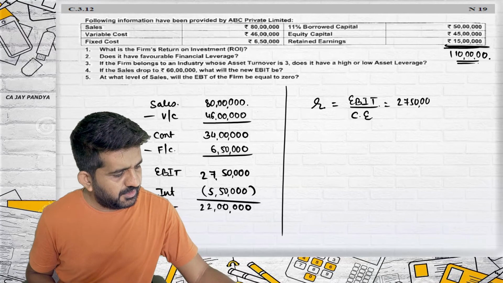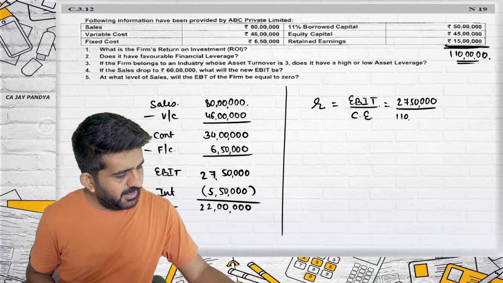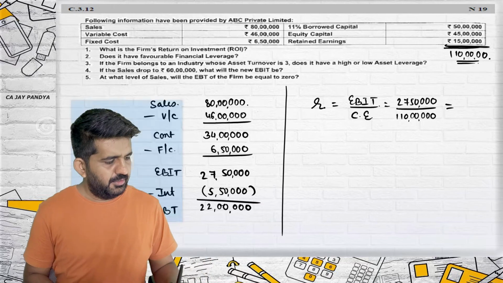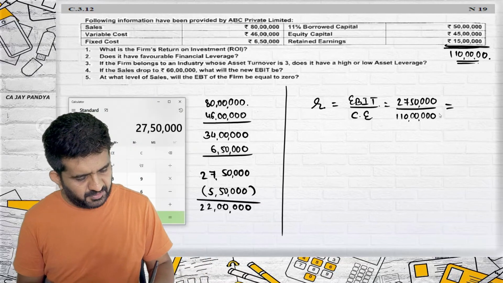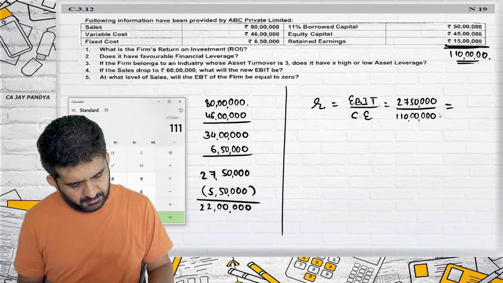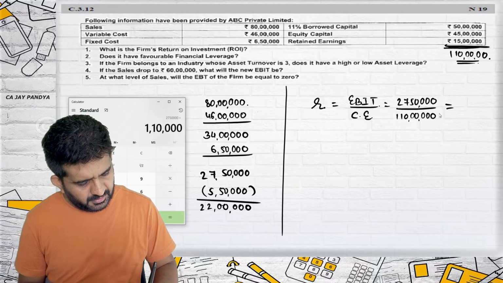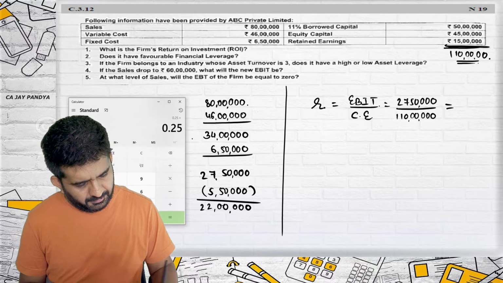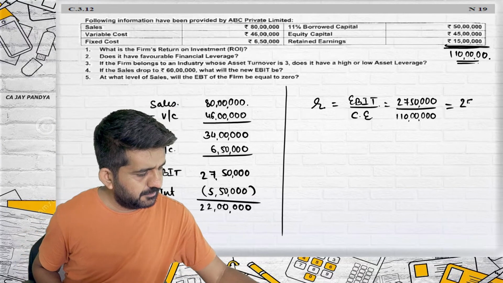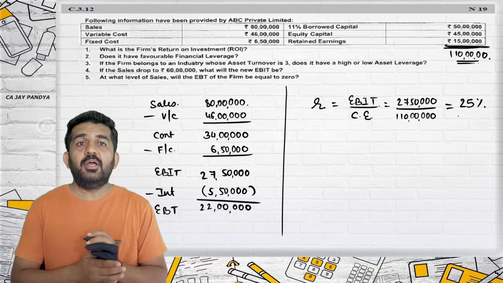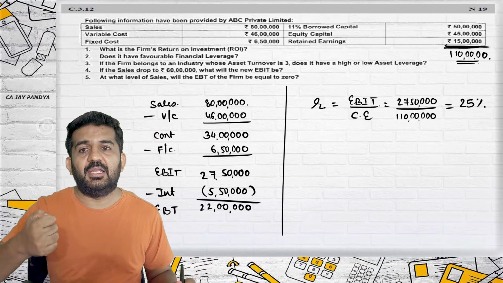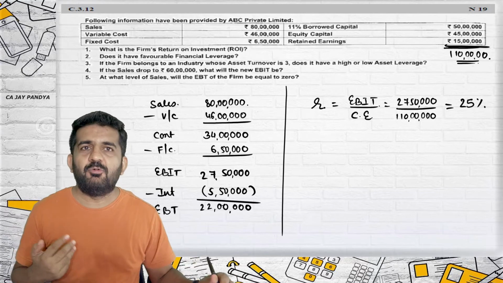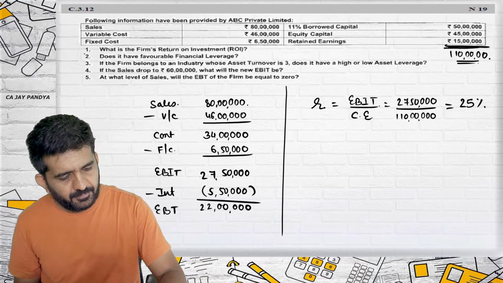27 lakh 50,000 divided by 110 lakhs multiplied by 100 is 25%. Return on capital employed is 25%. We have found our R.